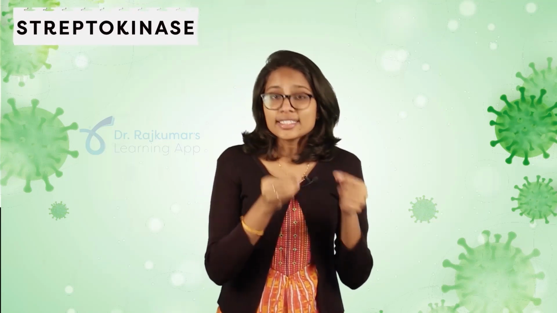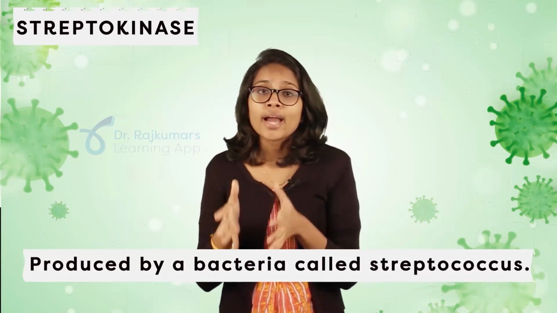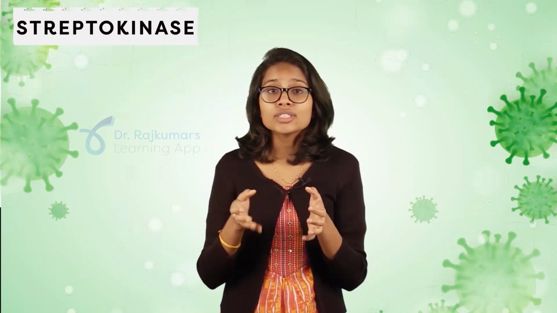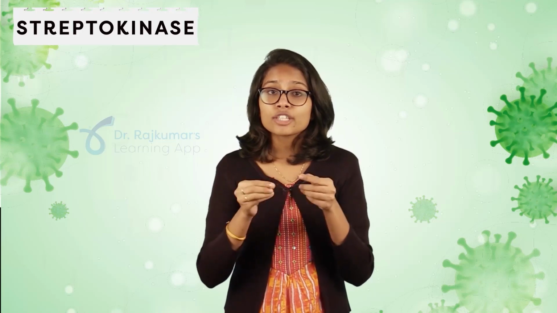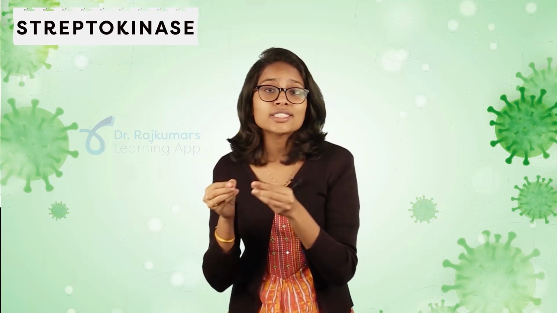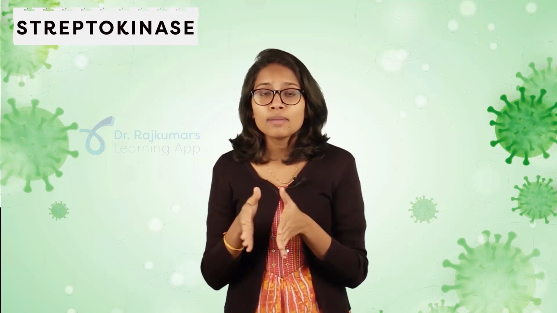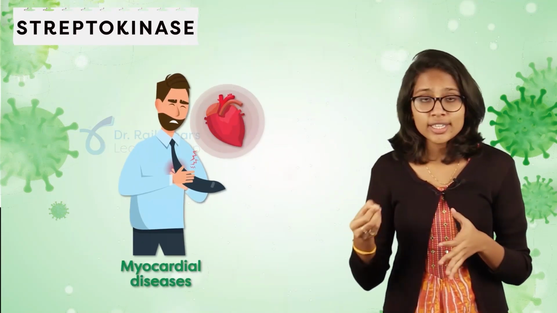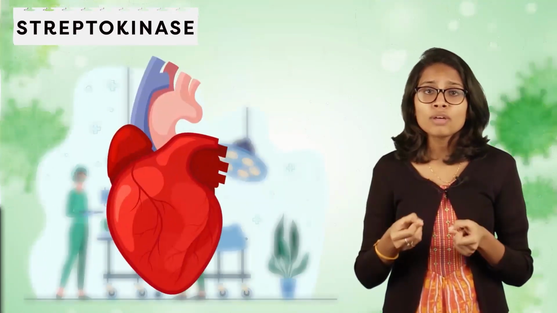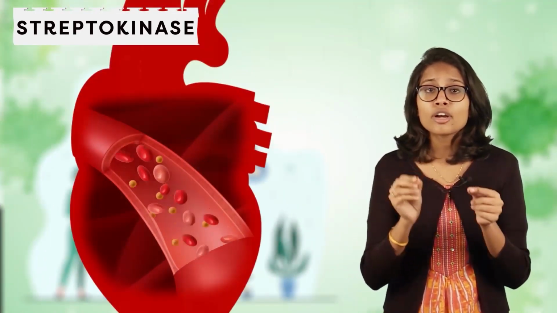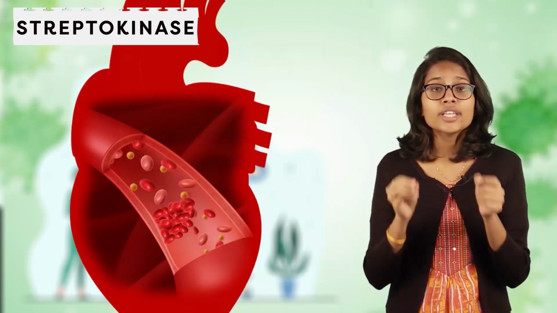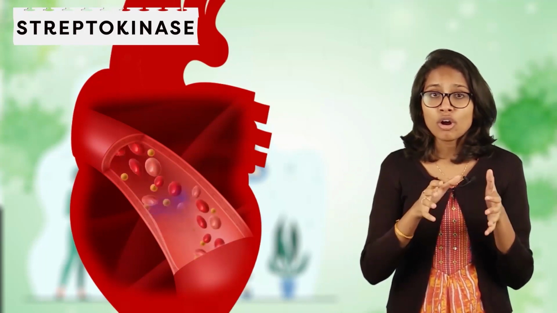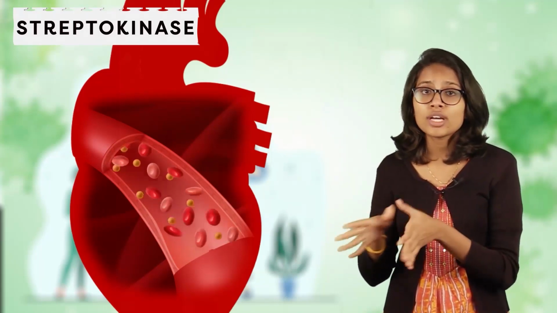Kinase. So it is a chemical which is produced by a bacteria called Streptococcus. So this streptokinase will be used as a clot buster, meaning it is going to dissolve the clots which are present in the blood. So how is it going to help us? Suppose a person is suffering from a disease such as myocardial disease, he will have a problem with the circulation of the blood because of the clots present in it. So with the help of this streptokinase drug, we can digest or dissolve these clots, which will give a proper blood flow to the patient.